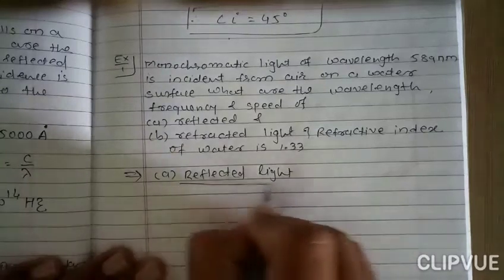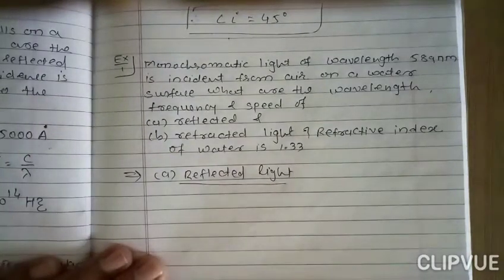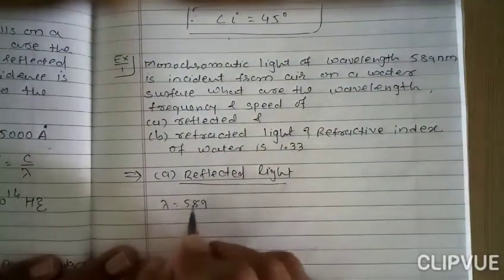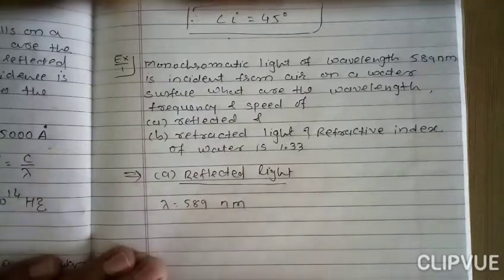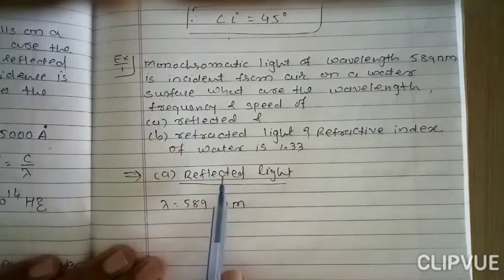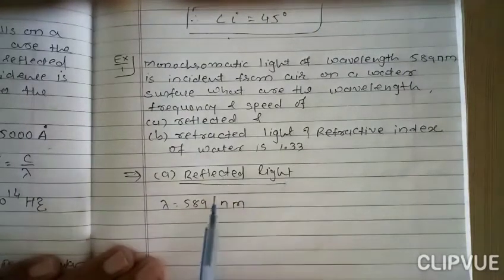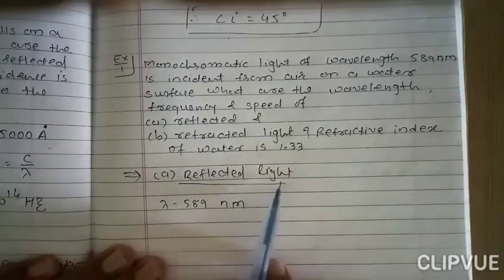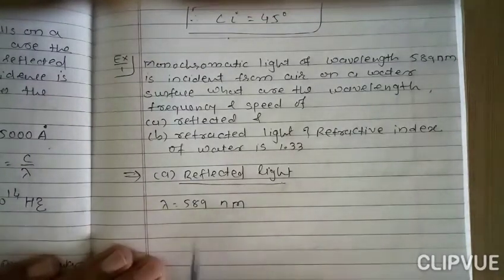So for reflected light, the wavelength is given, lambda is equal to 589 nanometer, right? We already discussed that for reflected light lambda remains the same, so lambda is 589 nanometer.